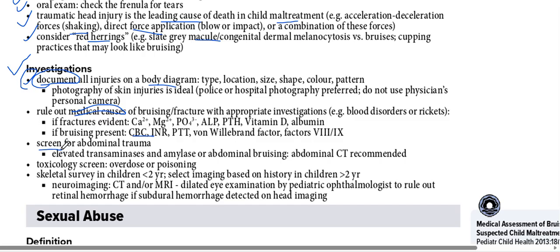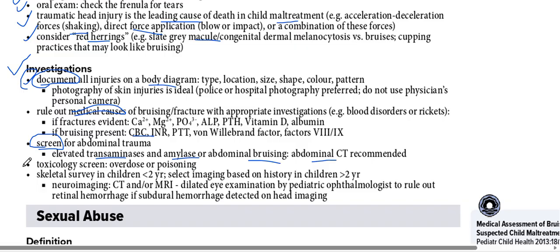Screen for abdominal trauma: look for elevated serum enzymes, liver injuries and pancreatic injury, amylase; abdominal bruising can be seen. Therefore we ask to do an abdominal CT scan.